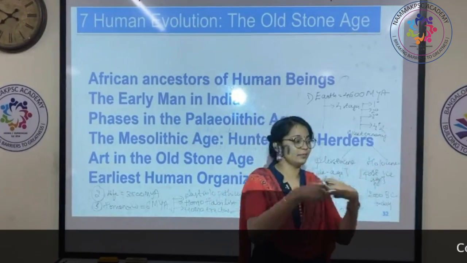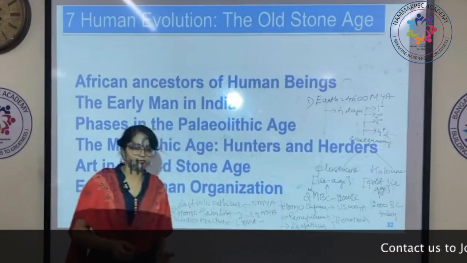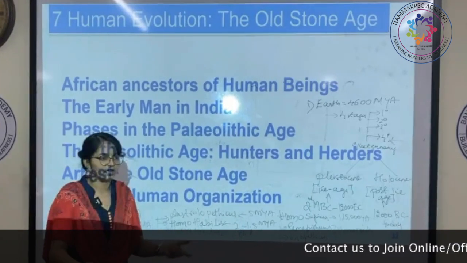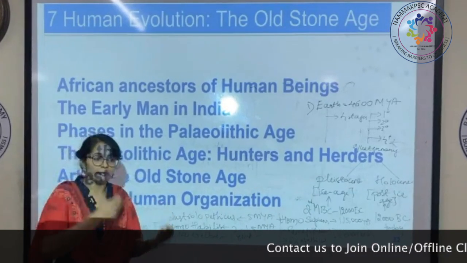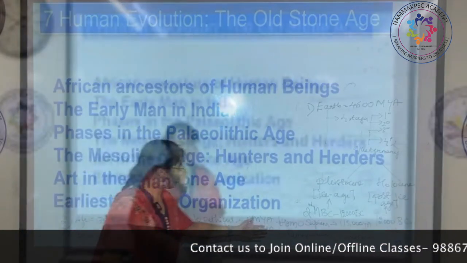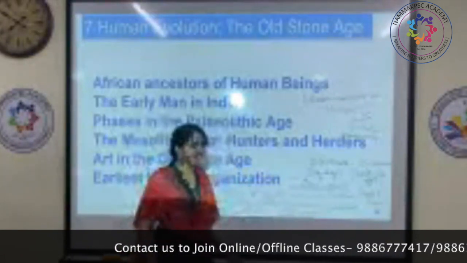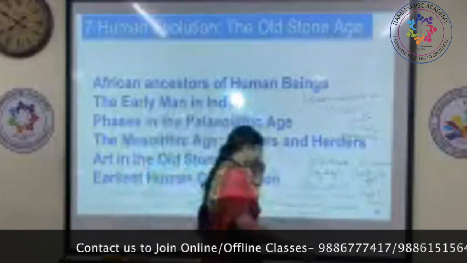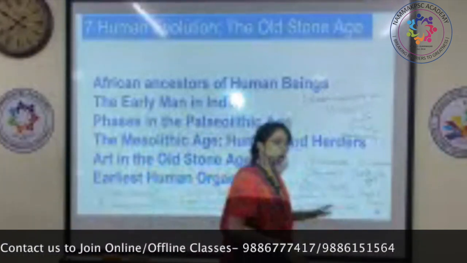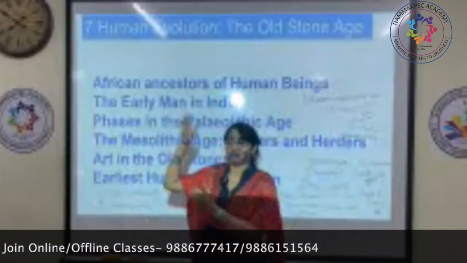Okay, which had a bigger brain capacity. And in India, especially, these people were digging. Yesterday I talked about vertical digging and horizontal digging and where we find the material remains, right? So they were digging something in India as well. And the anthropologist who was digging gave this name as Ramapithecus and Shivapithecus. So these were the apes who were living in and around some 3 million years ago.